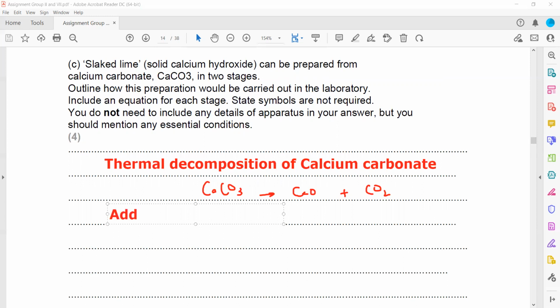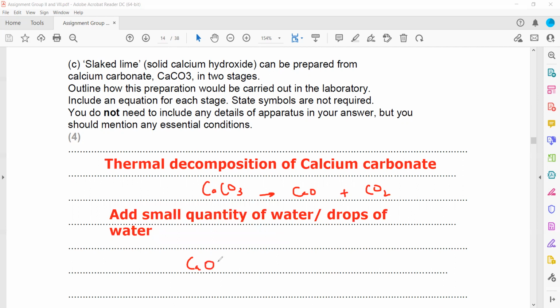We will add a small quantity, or you can say drops, of water, not too much because we want a solid. So when we add water to calcium oxide, the quicklime, calcium oxide plus H2O results in the formation of calcium hydroxide.